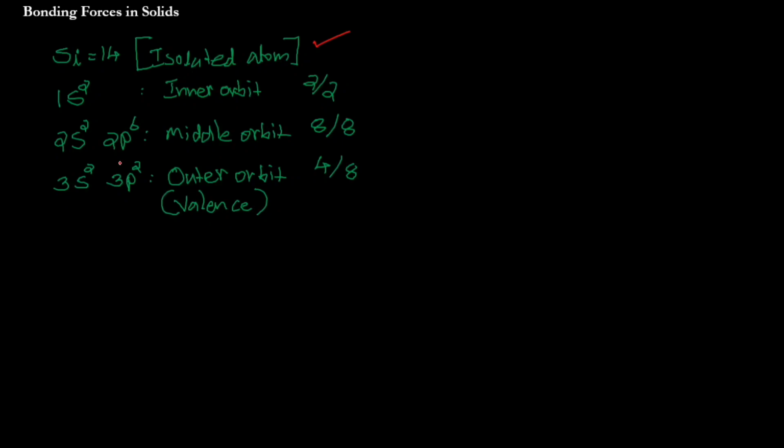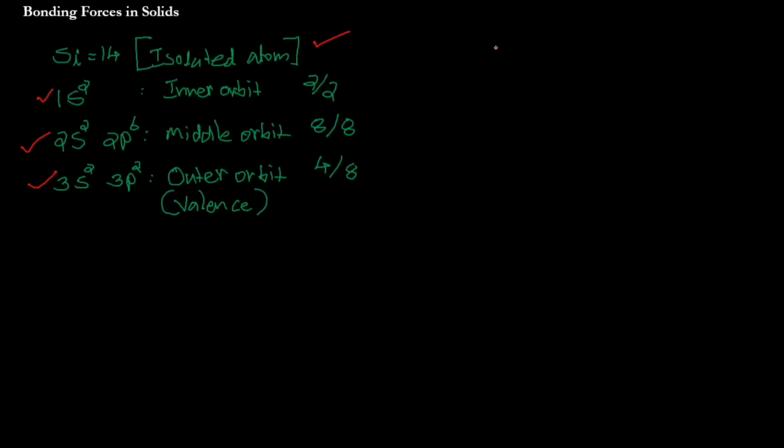We have an inner orbit, that is 1s2, the middle orbit, 2s2 and 2p6, and 3s2 and 3p2 are the outer orbit, or what we call the valence band. Okay, so inner orbit, how many electrons are there? Inner orbit, how many electrons are there for silicon?